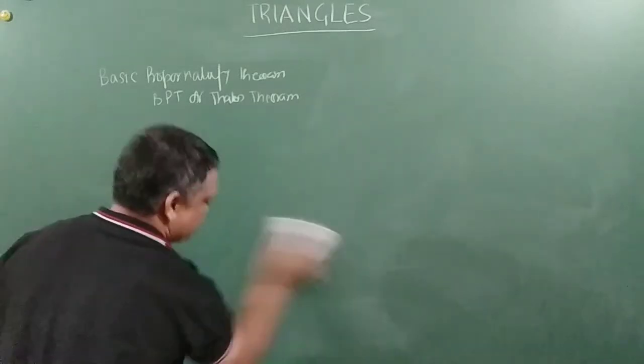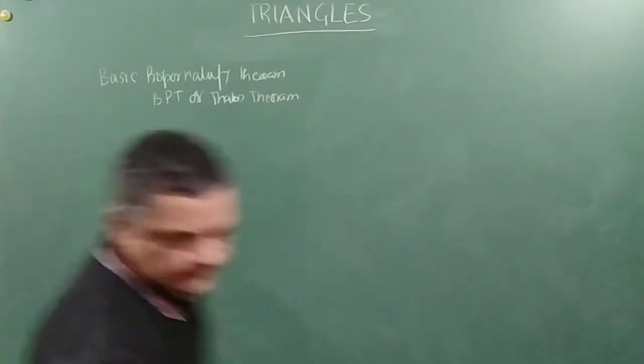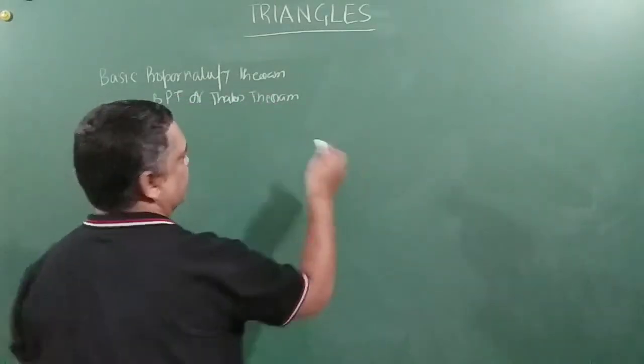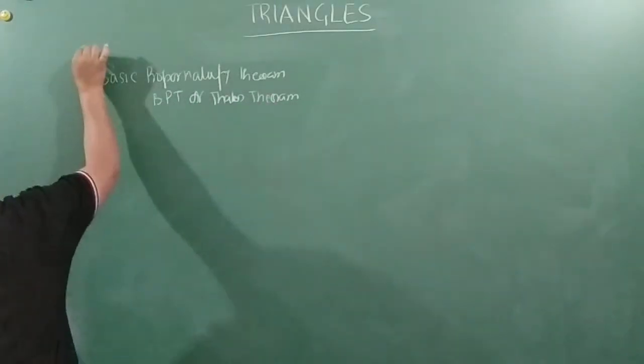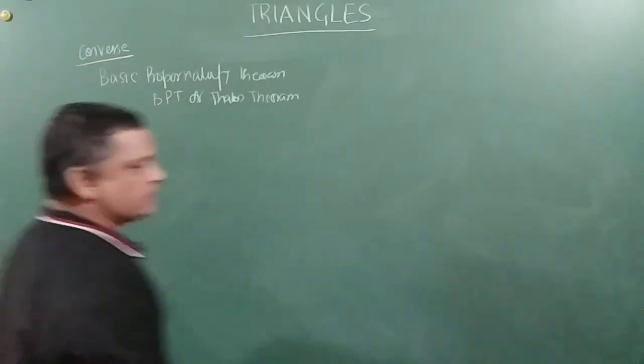I hope the concepts are getting clear to you all, friends. Now let's say a triangle. This is converse. So what does converse say?